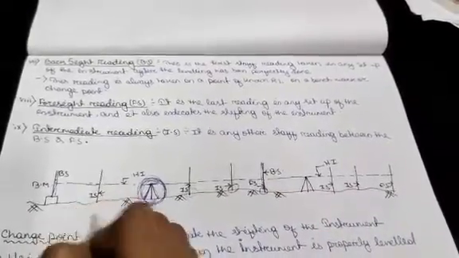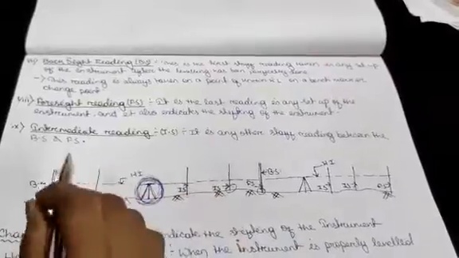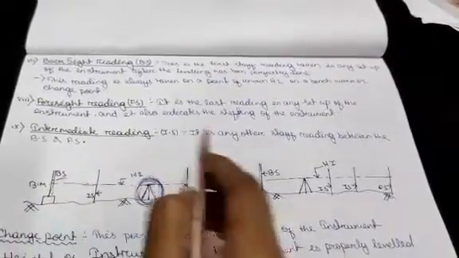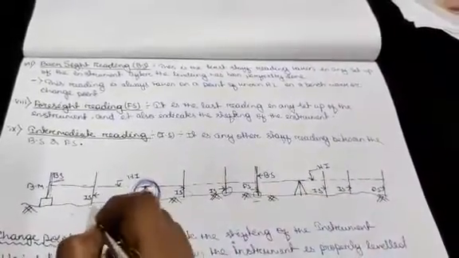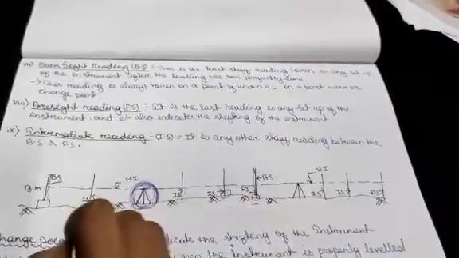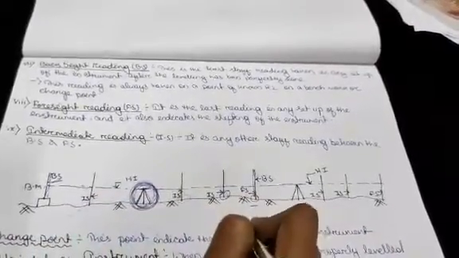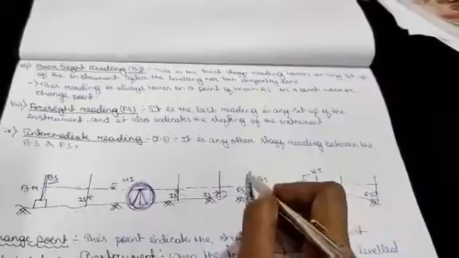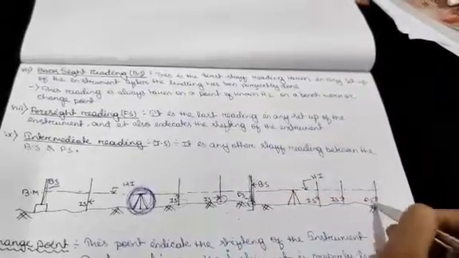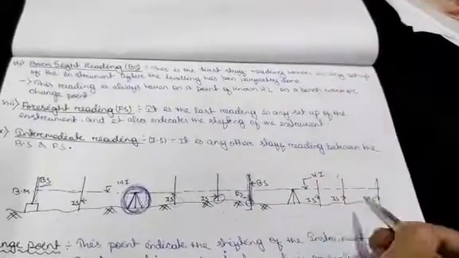So here in the first setup there is BS, FS and 3 IS present. Clear? In the second setup, this is the BS, this is the FS, and this is the IS.